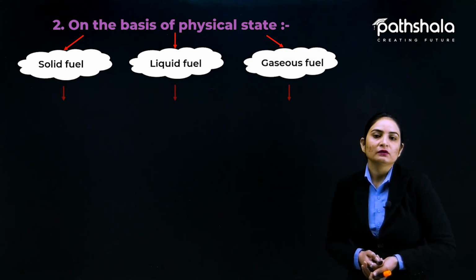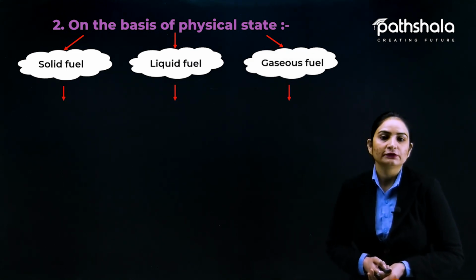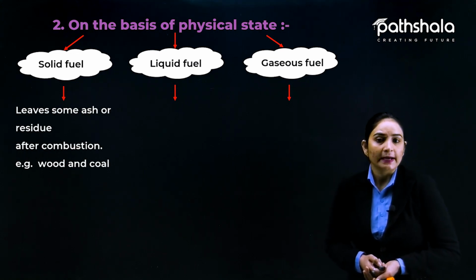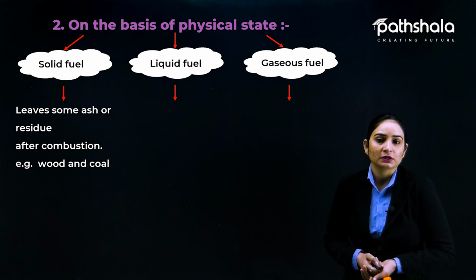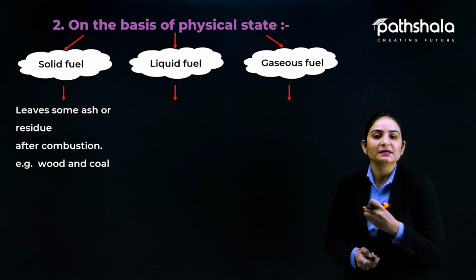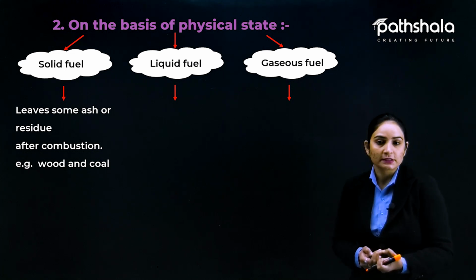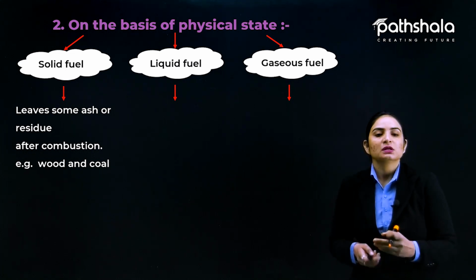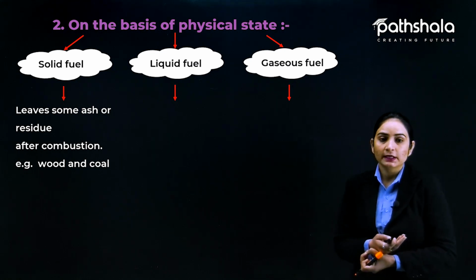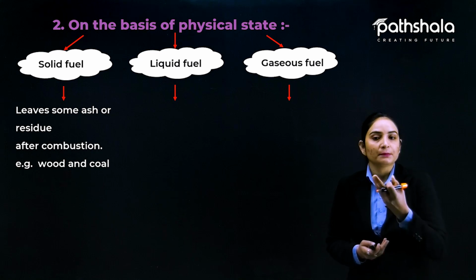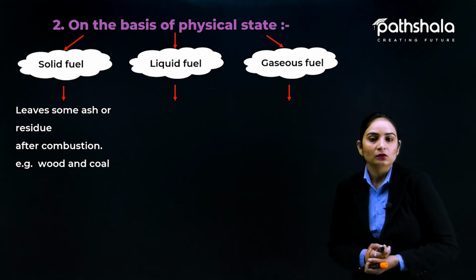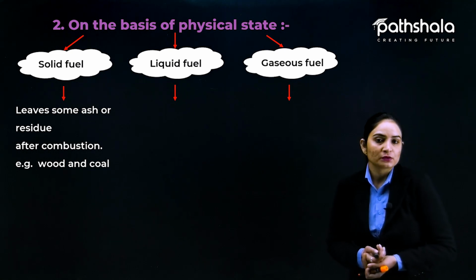First of all, what are the solid fuels? In the case of solid fuels, they leave some ash or residue after combustion. Solid fuels are those fuels which leave out some kind of ashes or residues after combustion. When those things are burned, they undergo that particular kind of combustion, and they leave out some residue. For example, wood and coal. Wood also leaves ash and coal also leaves ash, along with the production of smoke.